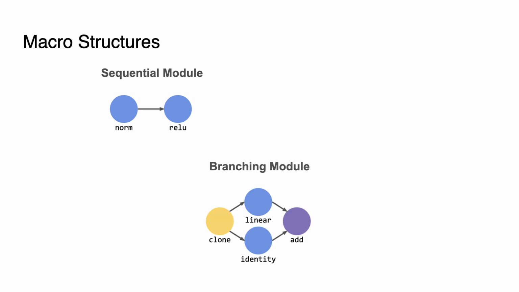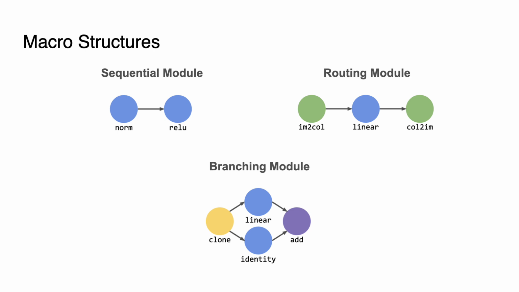Functions are used to form macro structures using different modules. The sequential module composes two functions, one after the other. The branching module has a branching function that splits the input into multiple branches, which are later merged into one output by an aggregation function. And the routing module composes a routing function, an inner processing module, and then a final routing function. Together, these modules can be combined in complex and recursive ways to form all kinds of structures.